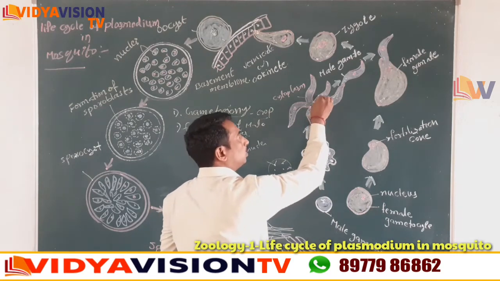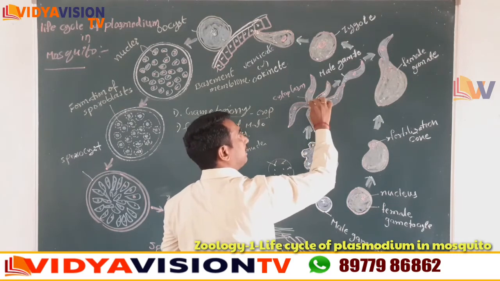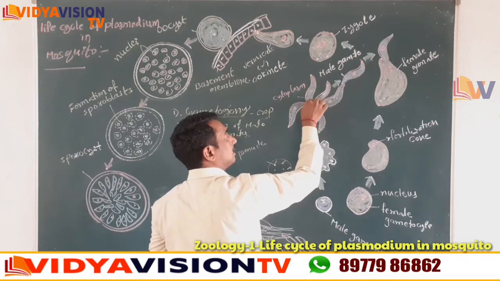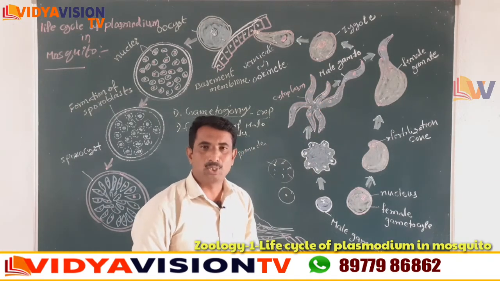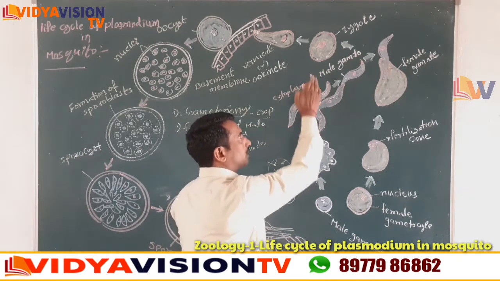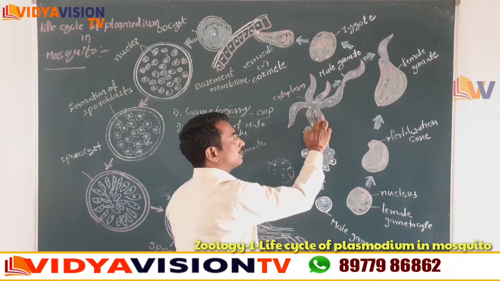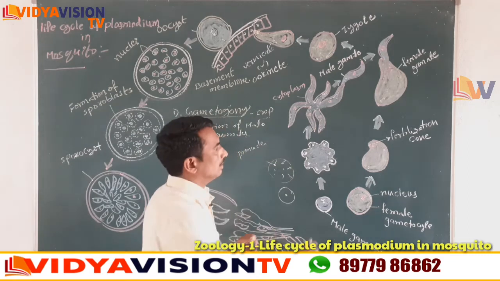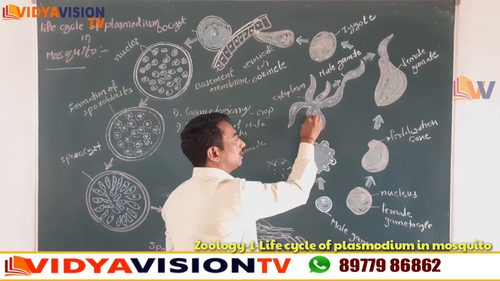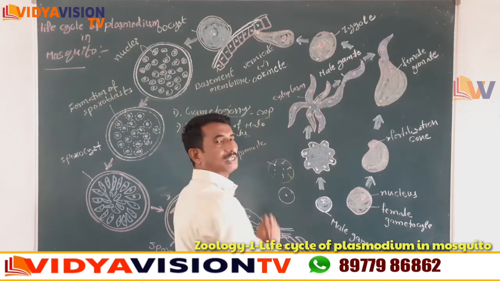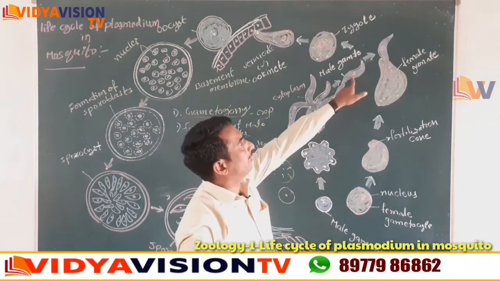It is pushed out and forms flagella-like structures, 8 of them. Now children, each pronucleus enters into the 8 flagella-like structures to form a male gamete.